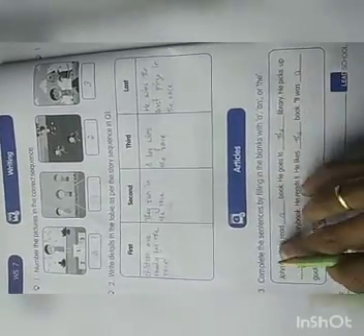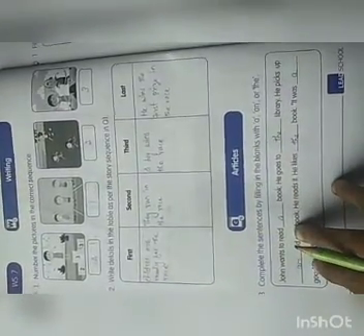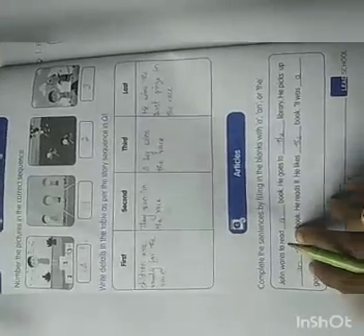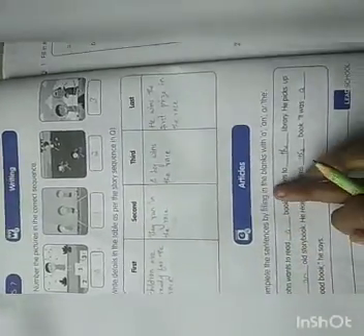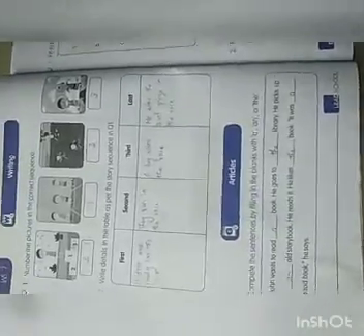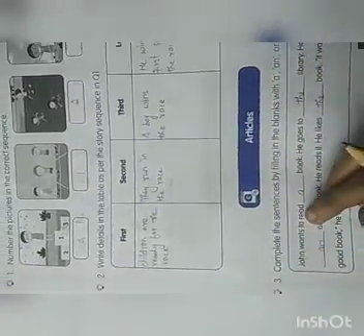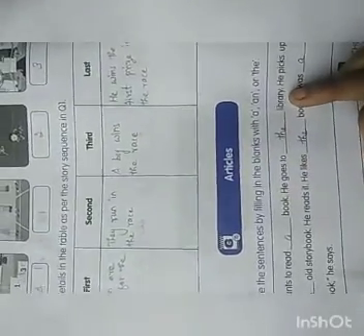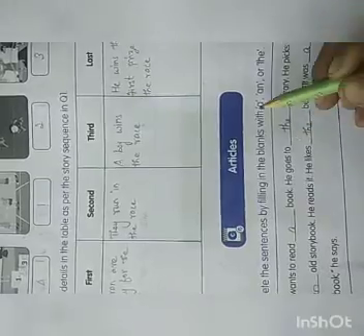Complete the sentences by filling in the blanks with a, an or the. Already we did Mohan and his sister's birthday gift. Right? Here now John and his books. John wants to read dash book. Some book. A book. John wants to read a book. He goes to dash library. He goes to the library. Okay, why is it the library?